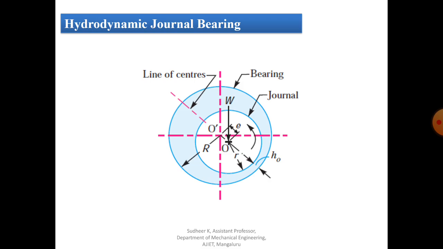Similarly, if the L by d ratio is greater than 1, we call it a long bearing. If the length of the journal is equal to the diameter of the journal, then we call it a square bearing. These are some of the important specifications or terminology of the hydrodynamic journal bearing.